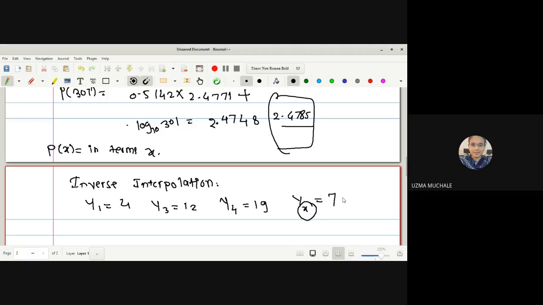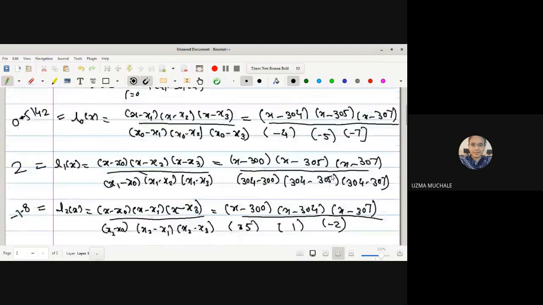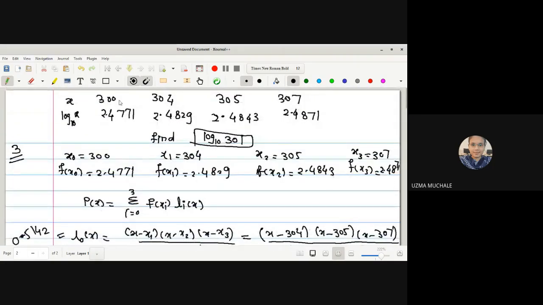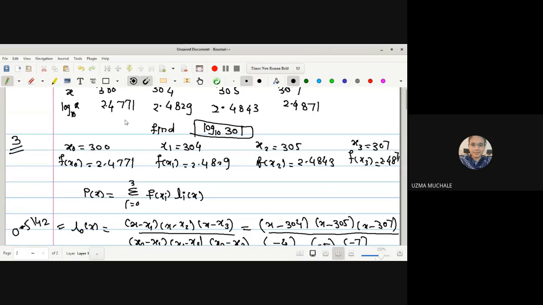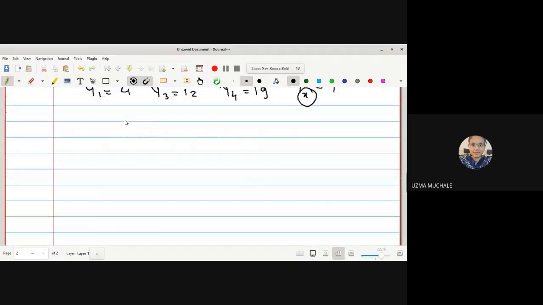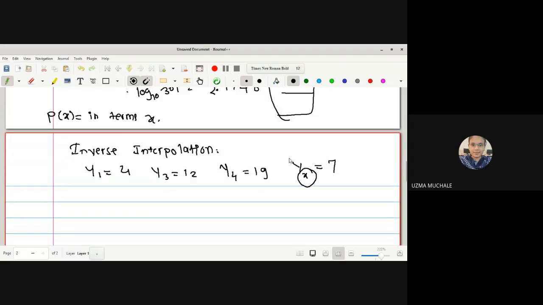Up to now we were finding the value of a corresponding y. You can see here, the value of x is provided, and we were finding the value of the corresponding function f of x. But here we have been provided the value of y, and we have to check for which value of x the corresponding value of y is 7. So we have to find out this value of x.